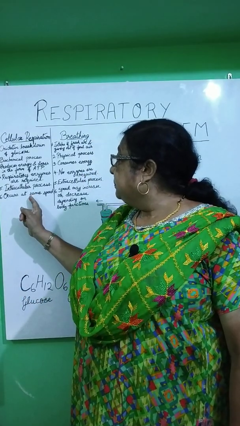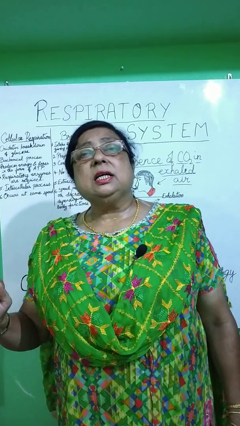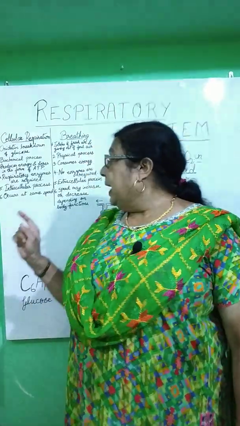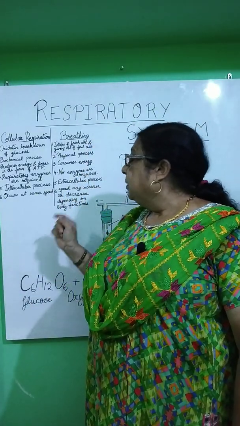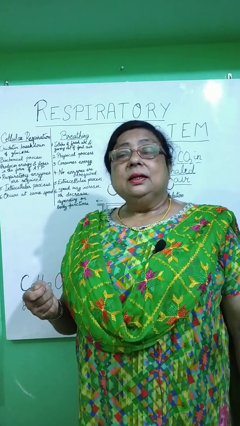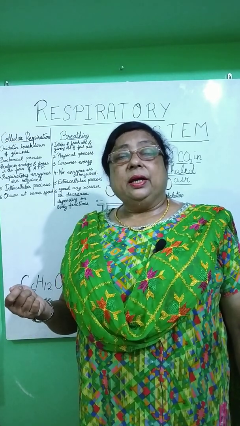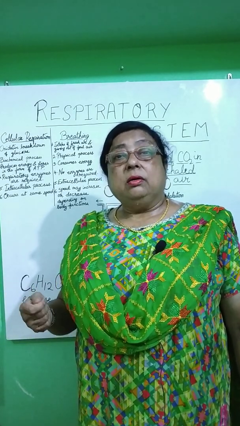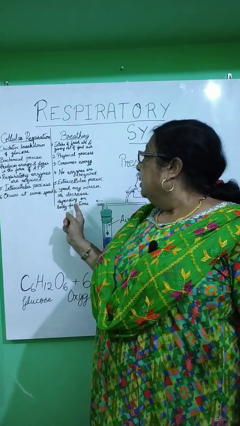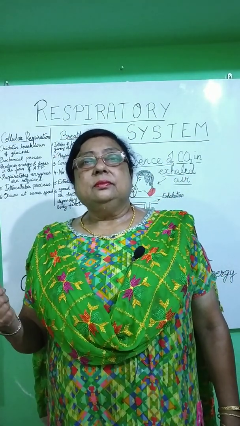Cellular respiration more or less has a constant speed, that is, the speed doesn't change. Whereas breathing involves a decrease or increase in speed, for example when we do strenuous exercises or running around, the speed of breathing increases or decreases.